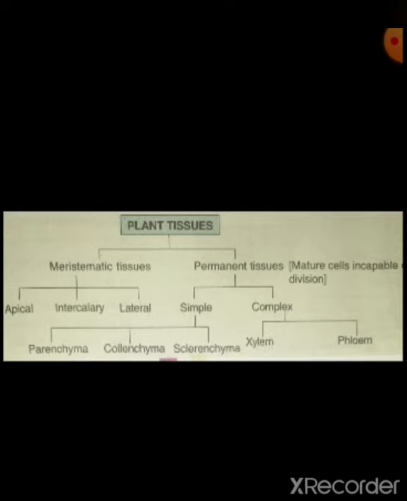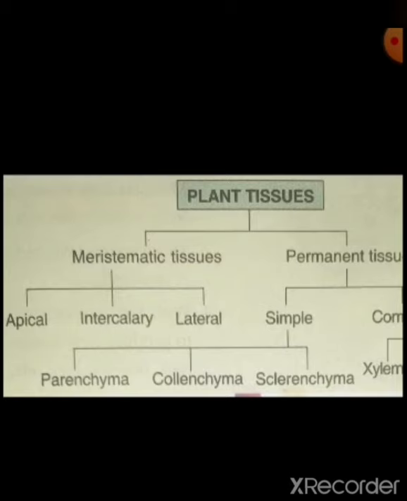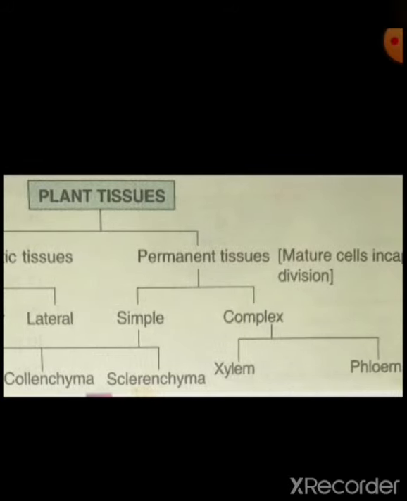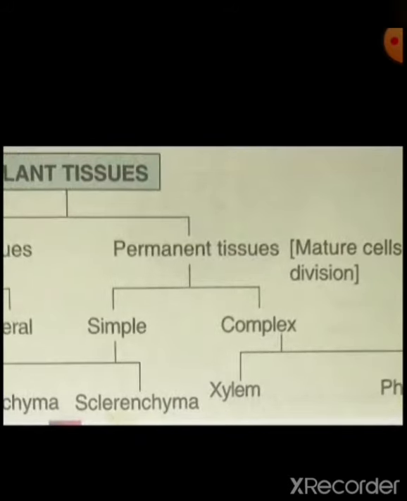Meristematic tissues are again subdivided into three parts according to their location in plant parts. These are apical, intercalary and lateral. Okay, these are the three subtypes of meristematic tissue. And permanent tissues are also subdivided into two parts, simple and complex permanent tissues.